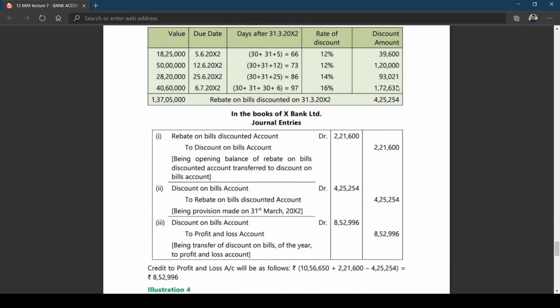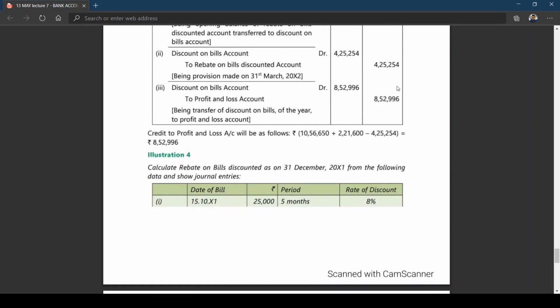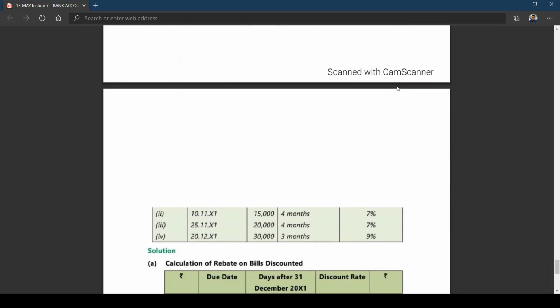See what amount you are getting? 8 lakh 52,996. The same thing has been given. It is credited to the profit and loss account. I hope you got clarity. I've taken a number of illustrations. I think shall I leave this problem as homework for you?